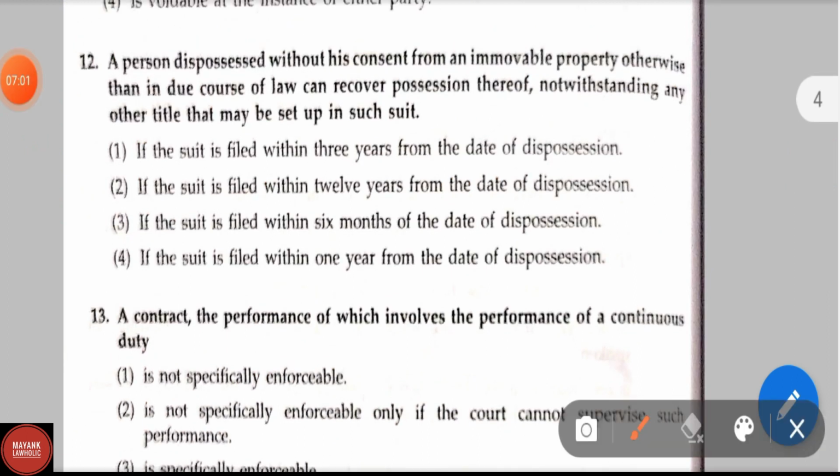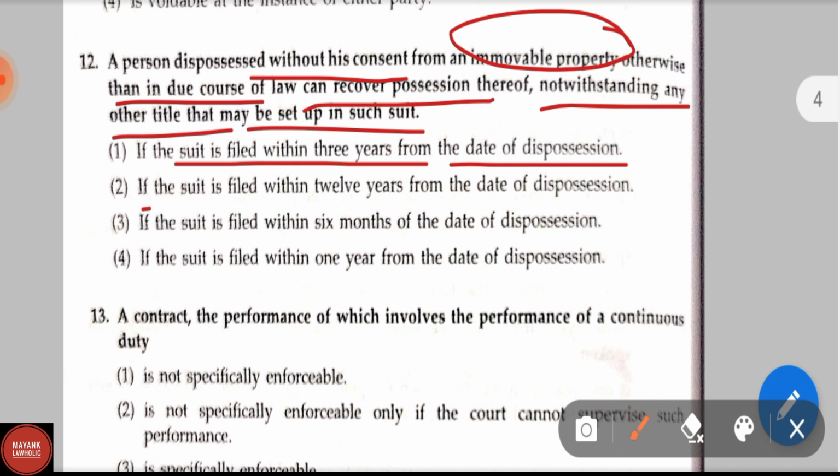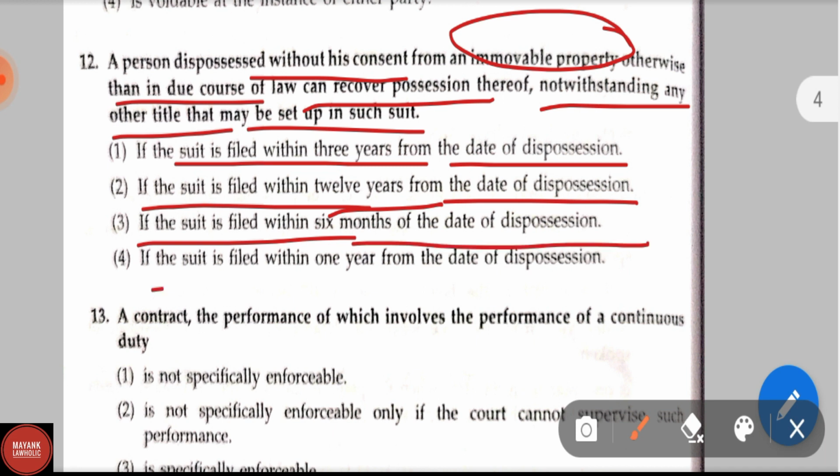Question number 12. A person dispossessed without his consent from an immovable property otherwise than in due course of law can recover possession thereof, notwithstanding any other title that may be set up in such suit. Options are: if the suit is filed within 3 years from the date of dispossession; option second, within 12 years; option third, within 6 months; and option 4, within 1 year from the date of dispossession. Correct answer is option third, if the suit is filed within 6 months from the date of dispossession.